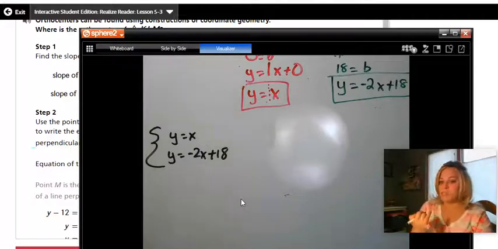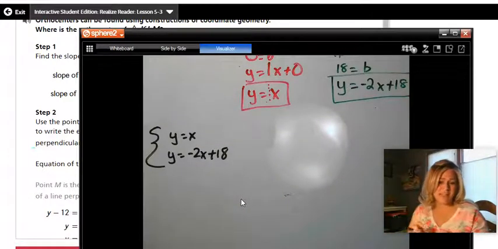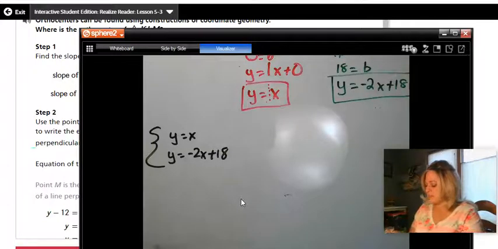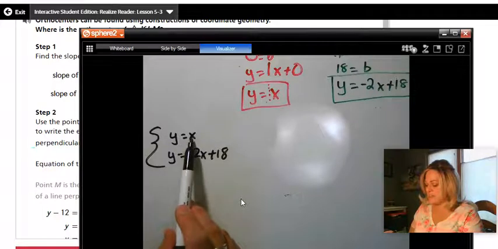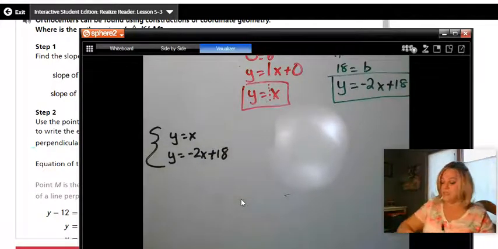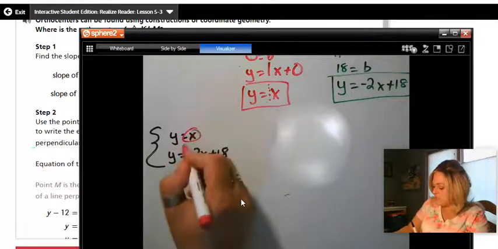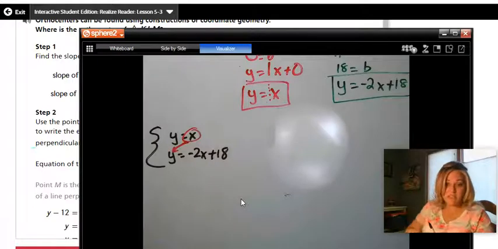You can solve through substitution, elimination. You can even use graphing, but sometimes the graphing isn't as accurate as you hoped. So I look at this and I'm like, hey, I could use substitution. I could take this x and just substitute it in for the y into the other equation. And that's what we're going to do. So we're going to take this equation, that x, and replace it with y. Okay, we're going to use the substitution method.